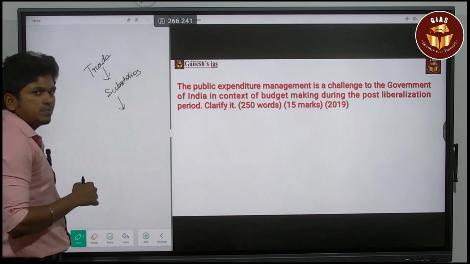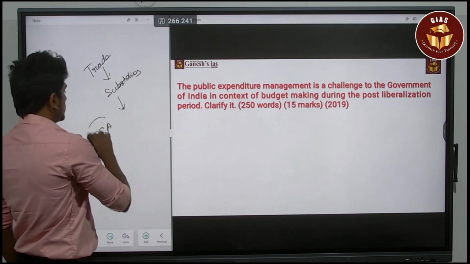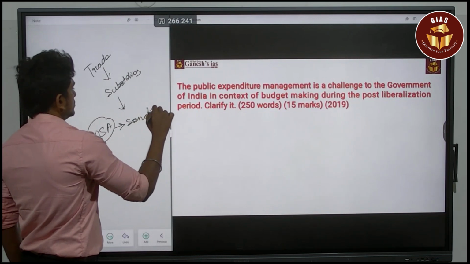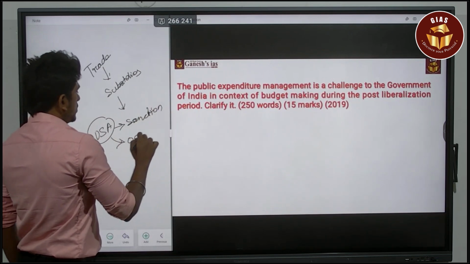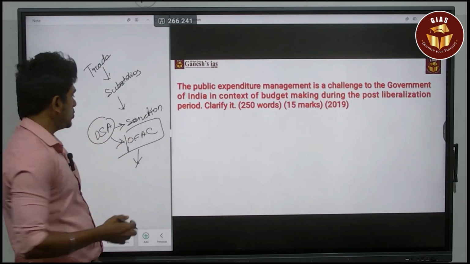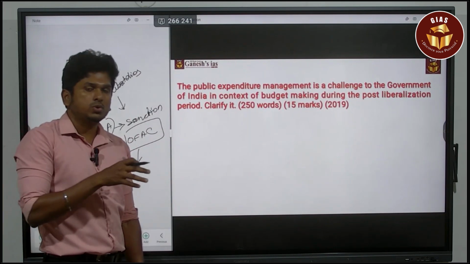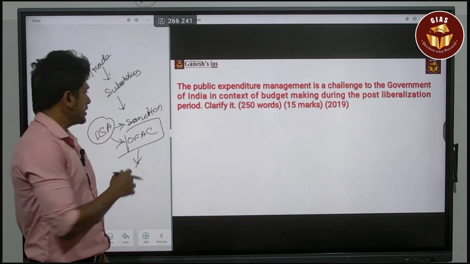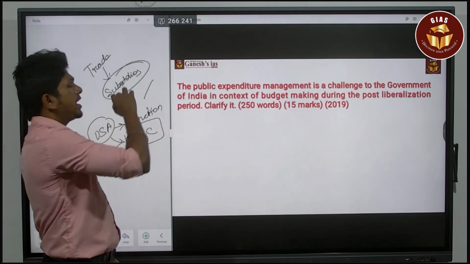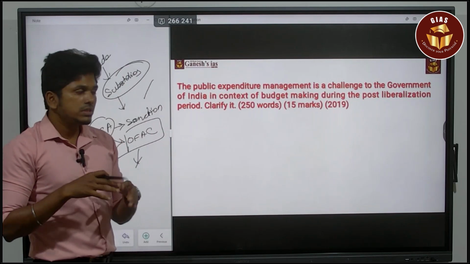Then the issue will be that global countries like the USA may put sanctions. There is a list called OFAC. In that list, if the US lists India, then there will be sanctions on India's imports towards the USA. So that is going to affect India's trade activity. So you have to reduce the subsidy activities towards trade in your budget making. So this is the major thing.